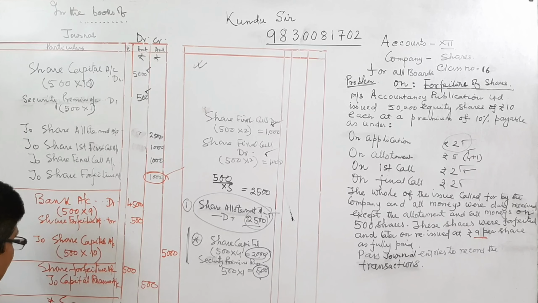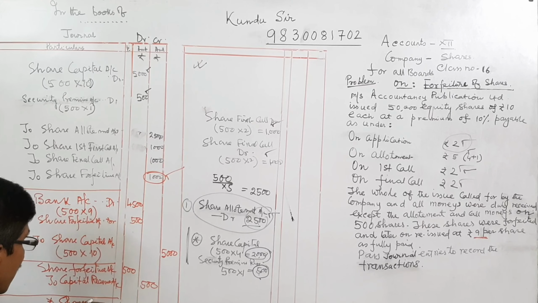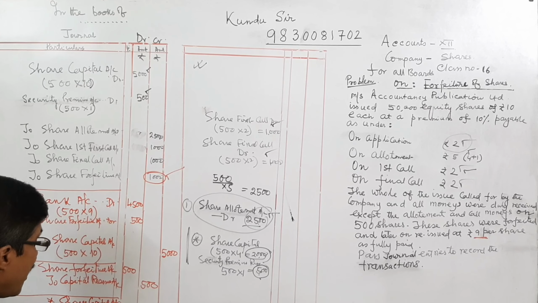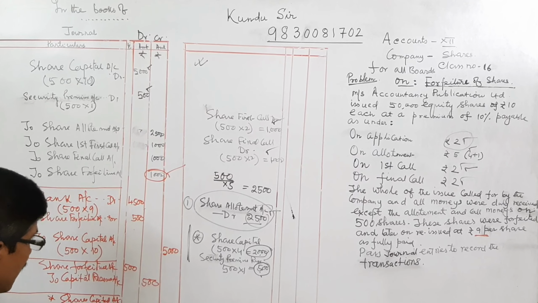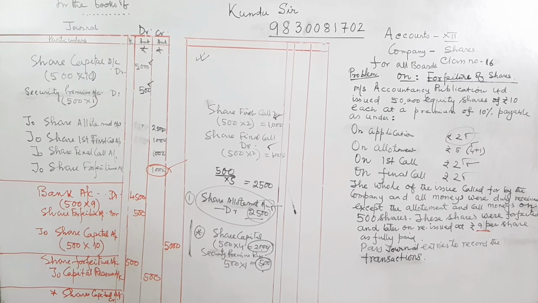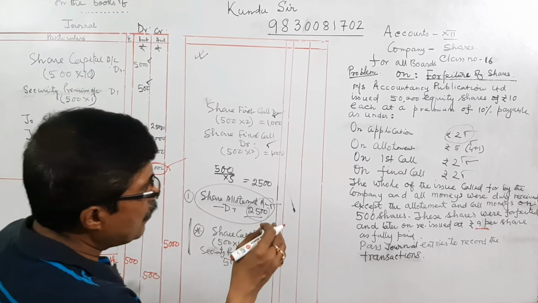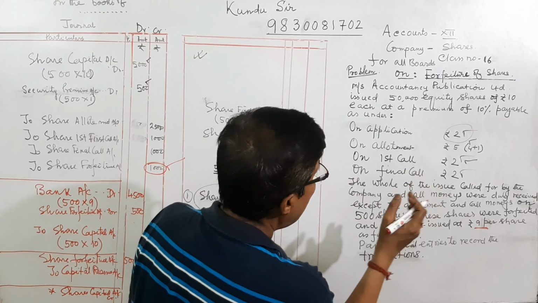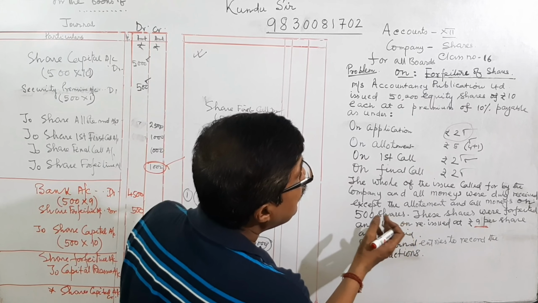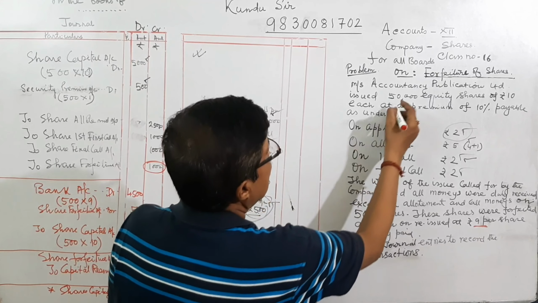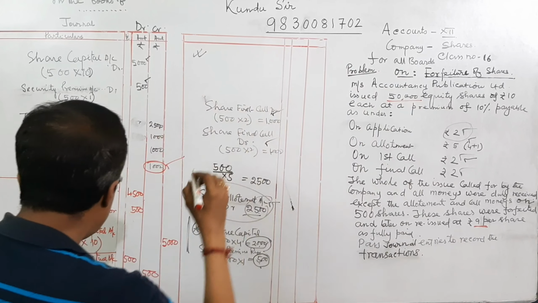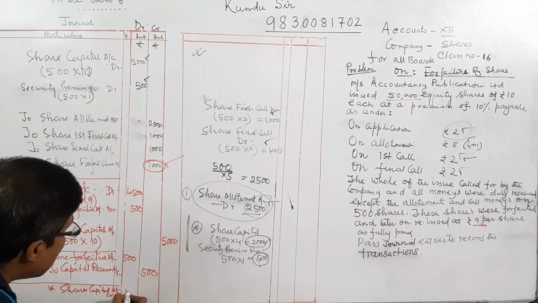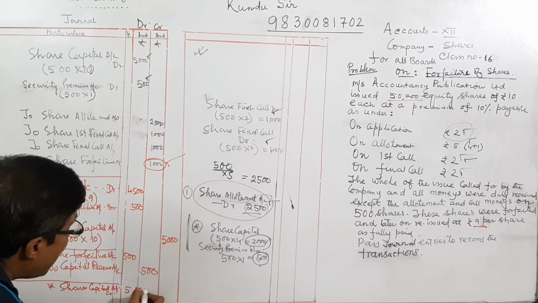Share capital account in credit balance: we issued 50,000 shares. This 50,000 shares, 50,000 into 10, then 5 lakhs is lying.